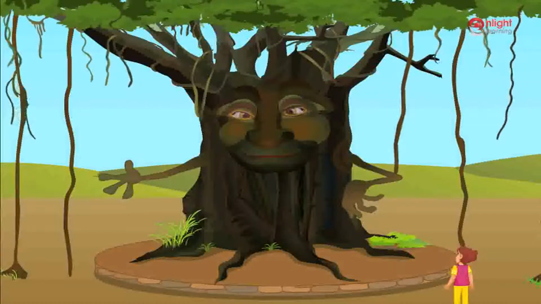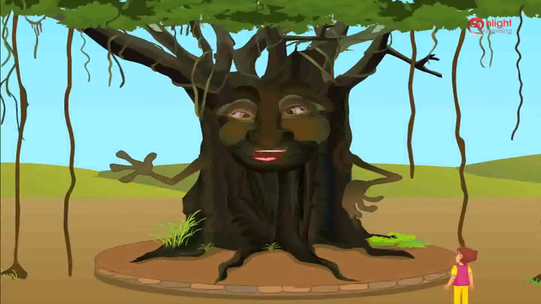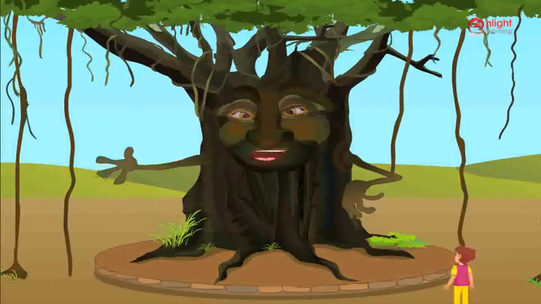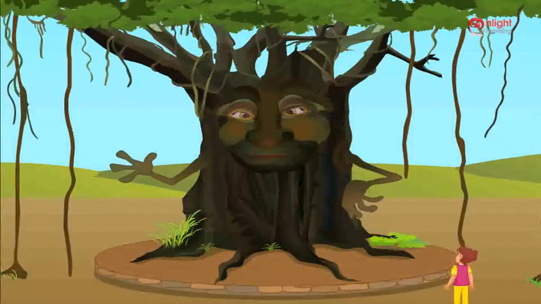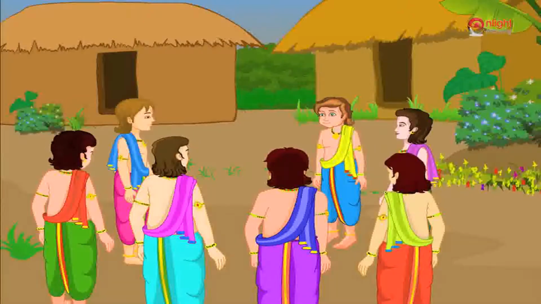Sure, Rahul. One day, Nakul and Sahadev were having a competition among themselves on who will plough more land in the given time. The land allotted to them were equal in area. Nakul's land was divided into 10 squares, whereas Sahadev's was divided into 100 squares. Nakul ploughed 4 out of 10 squares, and Sahadev ploughed 41 out of 100 squares. The Pandavas and Kauravas were confused, and they went along with Nakul and Sahadev to Guru Dronacharya.